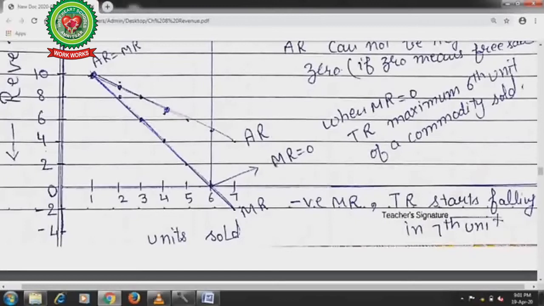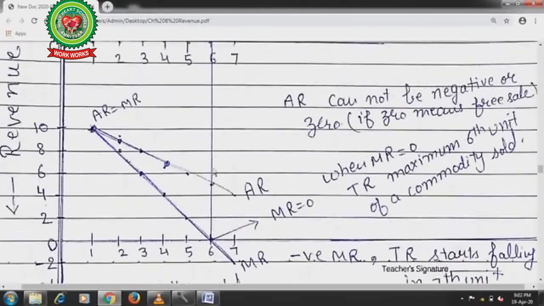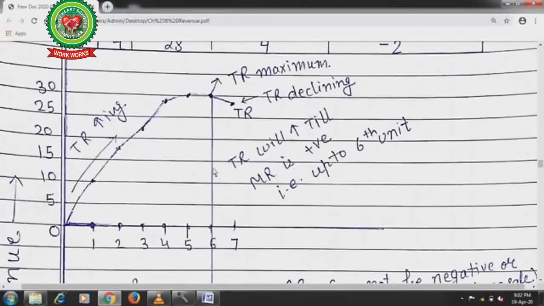Marginal revenue can be 0, because with the production of additional units of any commodity, the marginal revenue continuously declines, and a point is reached when there is no need of additional production because of no demand in the market, so marginal revenue becomes 0 and total revenue is maximum at the 6th point. So you can see this line shows the maximum point of TR.